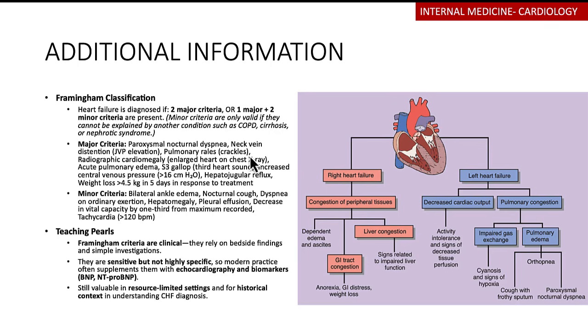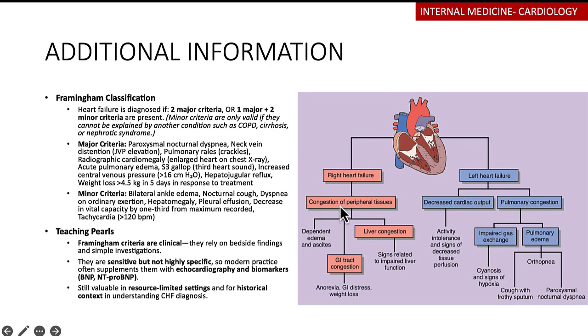So just to remind you, right-sided heart failure, you're going to have congestion in the peripheral tissues. Left-sided heart failure, you're going to have congestion in the lungs. So you're going to be having pulmonary congestion, which will impair your gaseous exchange. So the patients who have cyanosis and features of hypoxia, you're going to have pulmonary edema that can cause this cough with this frothy sputum. You can have orthopnea. You can have paroxysmal nocturnal dyspnea, where they wake up at night to catch a breath. There's decrease in the cardiac output, so it means they'll have this activity intolerance, this easy fatigability.